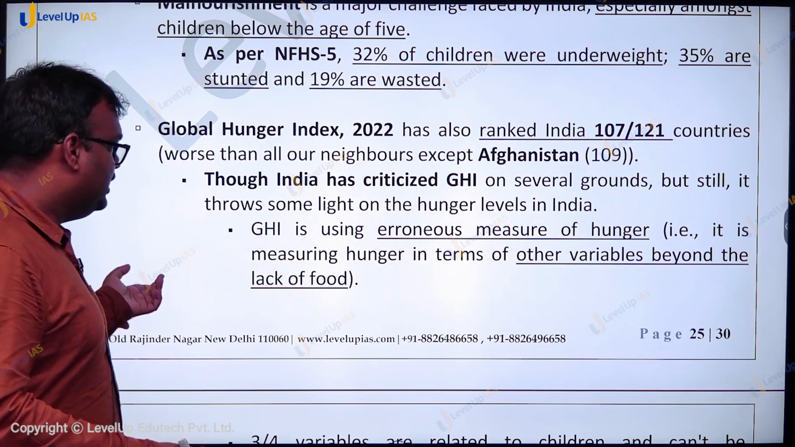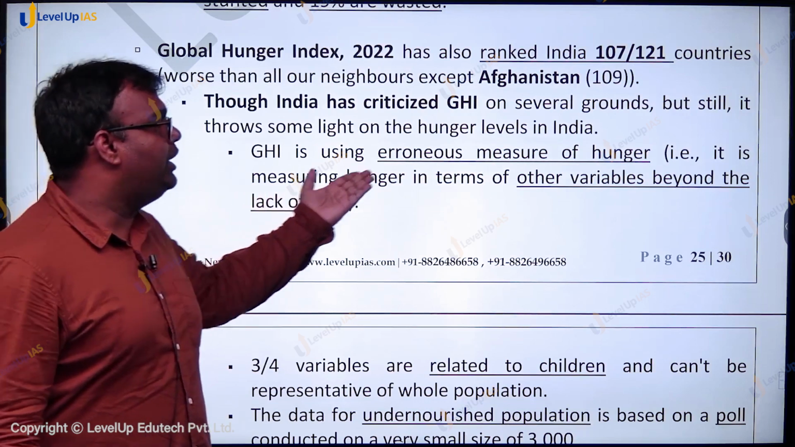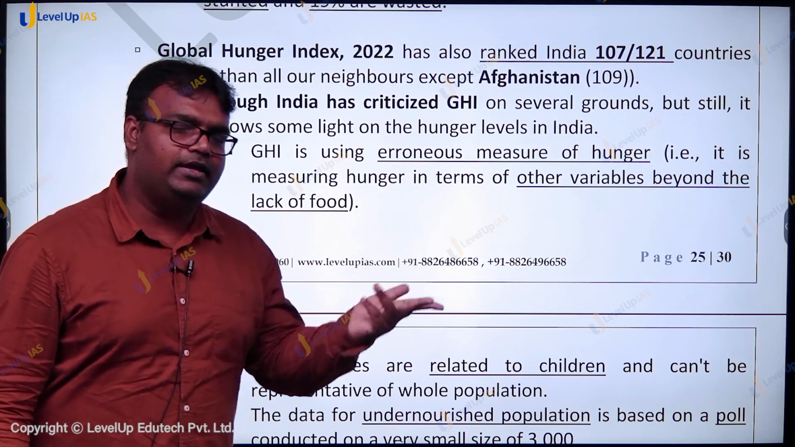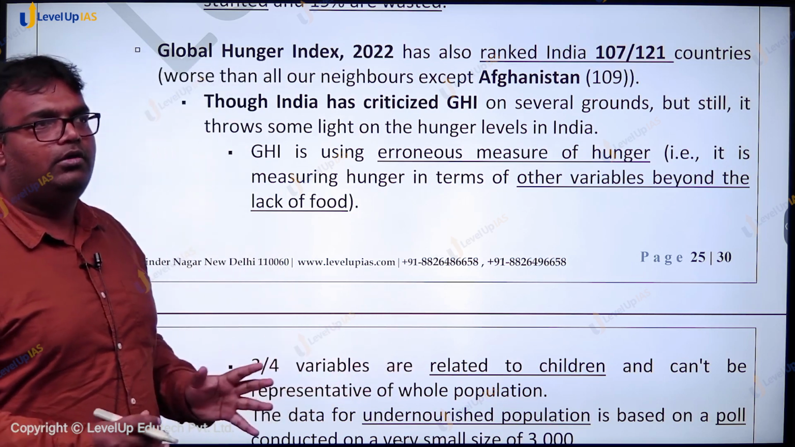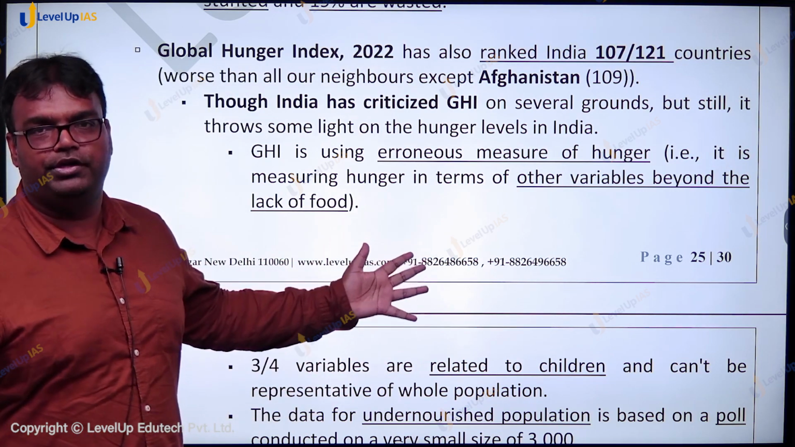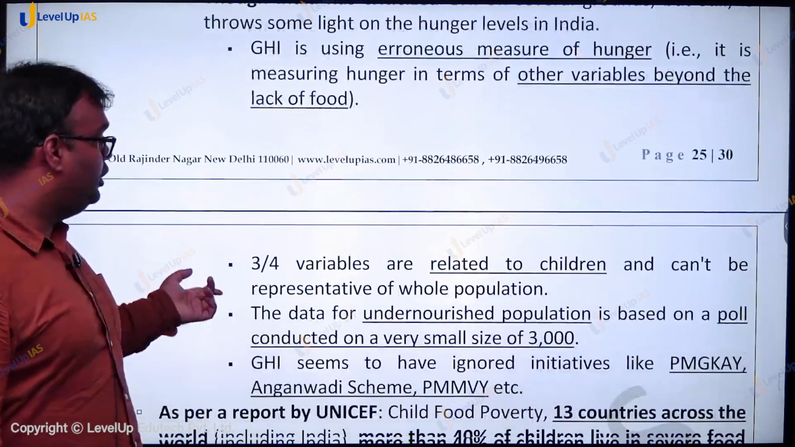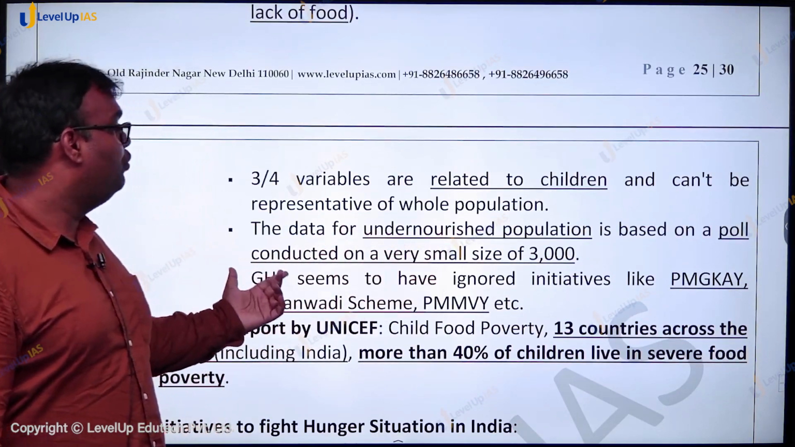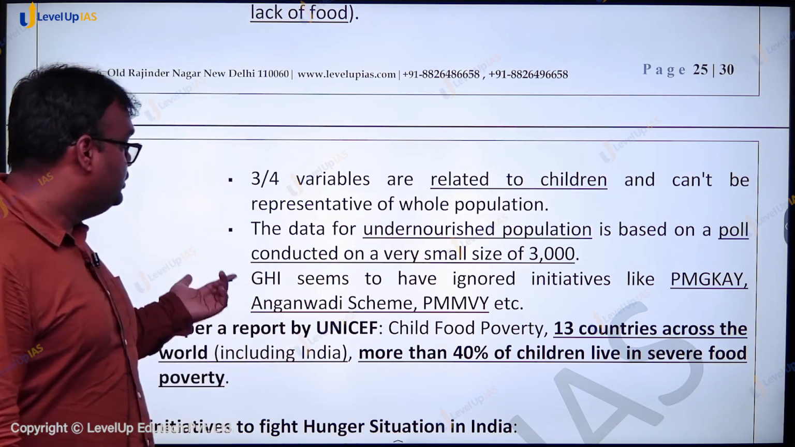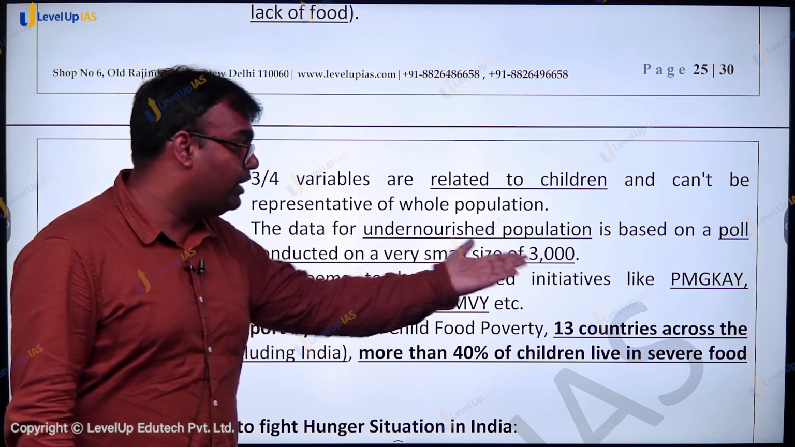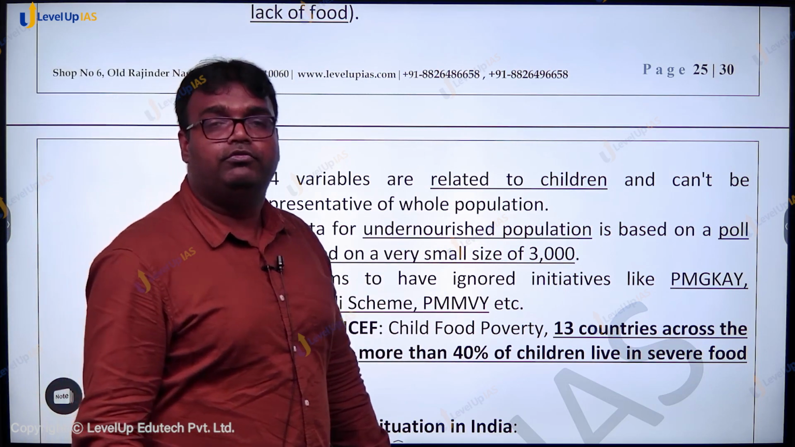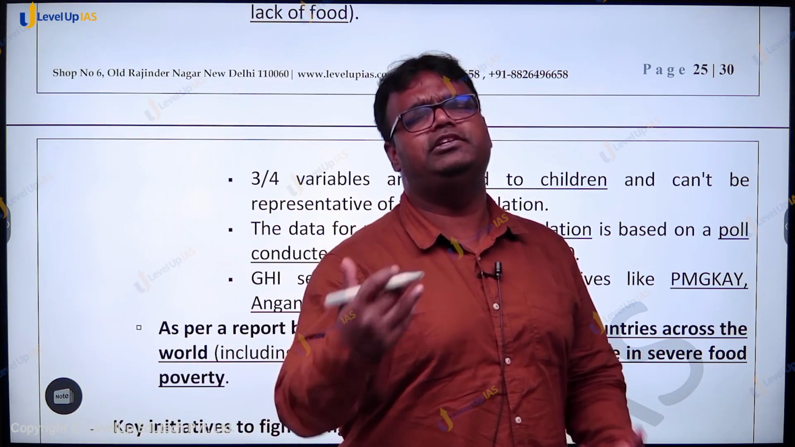It says that it uses an erroneous measure of hunger because of the Global Hunger Index. A lot of child-related numbers are used, whereas you're saying that it shows the hunger situation of the whole country. Three-fourths of the variables are related to children. The data for the undernourished population is based on a poll conducted on a very small size. GHI seems to have ignored initiatives like Pradhan Mantri Garib Kalyan Anna Yojana, Anganwadi scheme, Pradhan Mantri Matritva Vandana Yojana, and so on. The government has made its criticism.